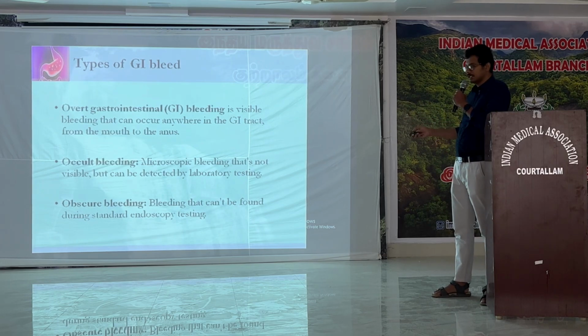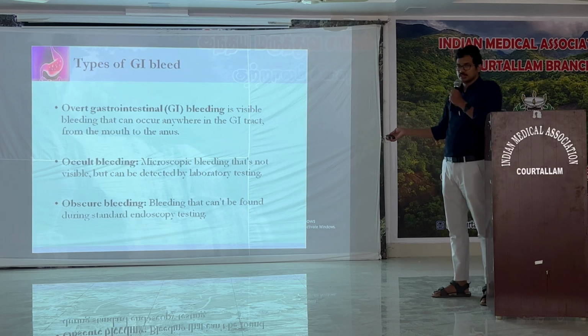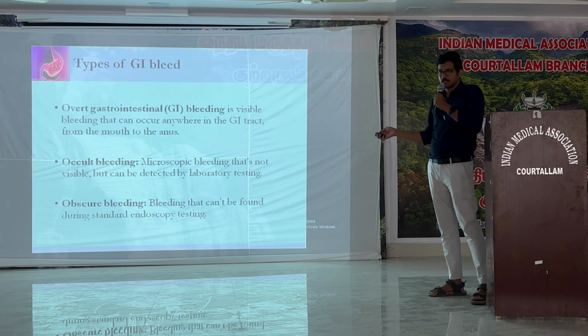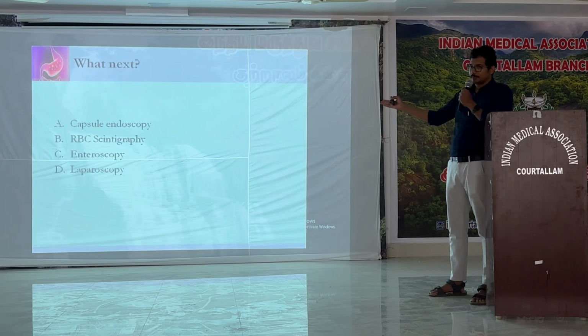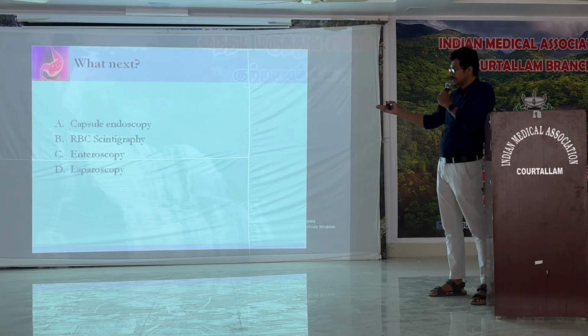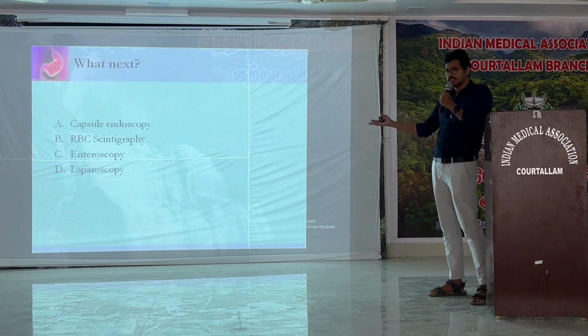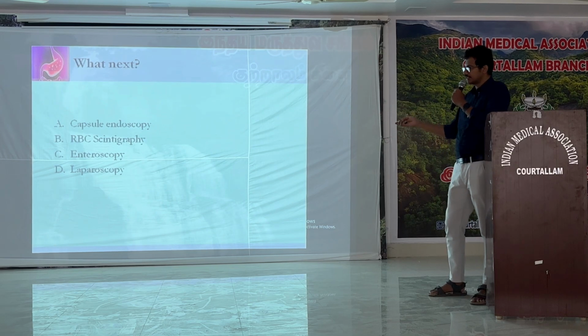Whenever we have an obscure GI bleed, the probable etiology will be in the small bowel or a vascular lesion. For that, we do capsule endoscopy, RBC scintigraphy, enteroscopy, or diagnostic laparoscopy based upon the availability of the investigation.